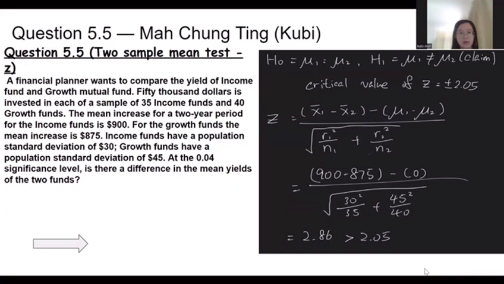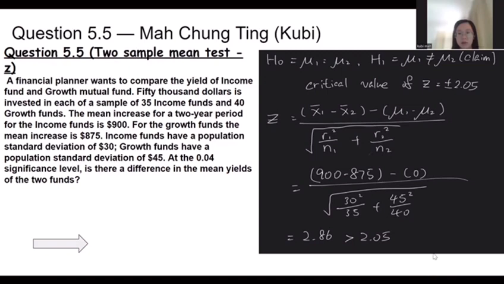$50,000 is invested in each of a sample of 35 income funds and 40 growth funds. The mean increase for a 2-year period for the income funds is 900. For the growth fund, the mean increase is 57875. Income funds have a population standard deviation of $30. Growth funds have a population standard deviation of $45. At the 0.04 significance level, is there a difference in the mean yield of the two funds?